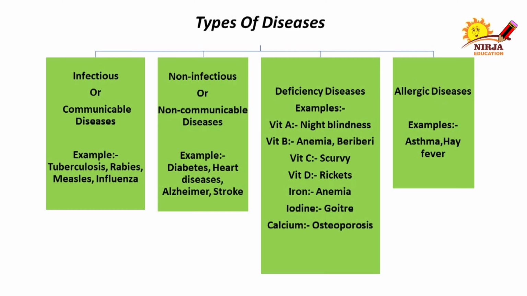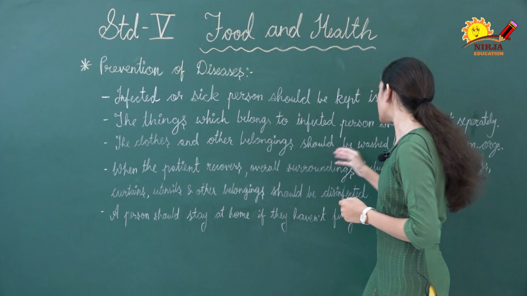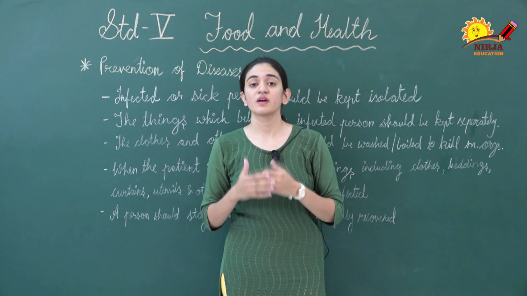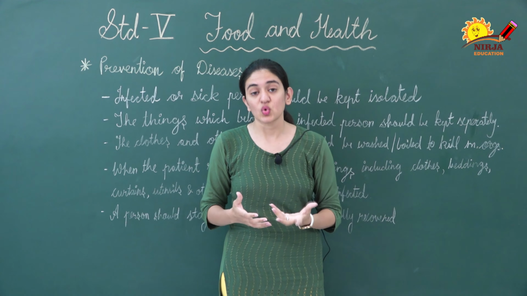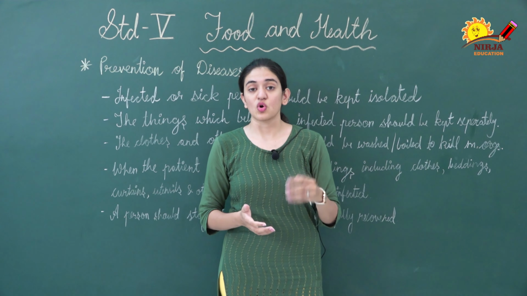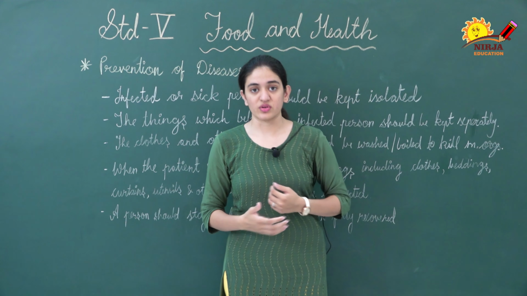Third one is the clothes and other belongings of the infected person should be washed and boiled to kill the microorganisms. It means the clothes or other belongings of the infected person should be washed or boiled properly, so that by this we can kill the microorganisms.